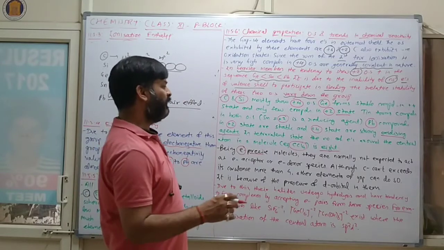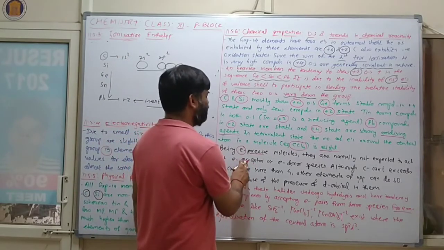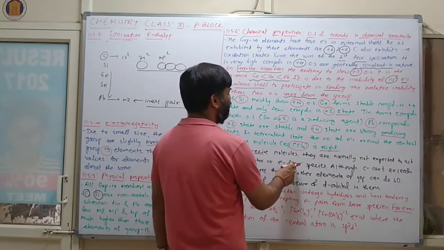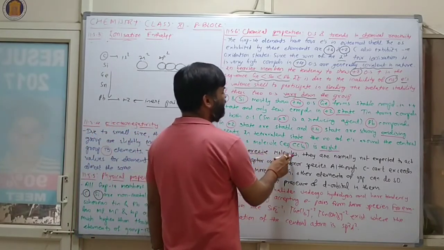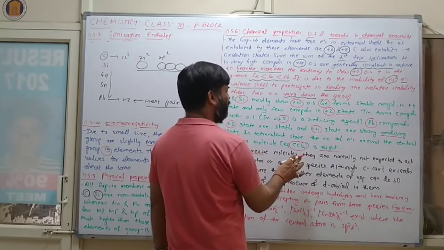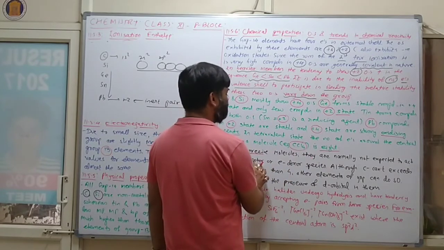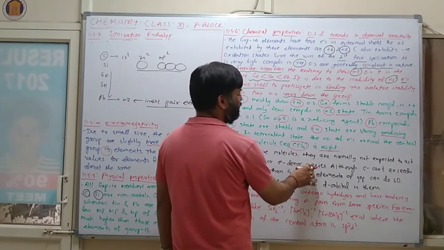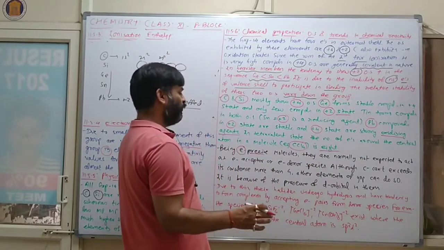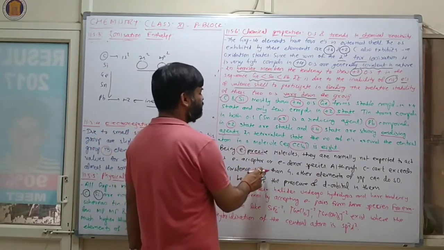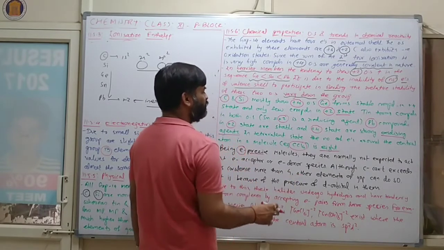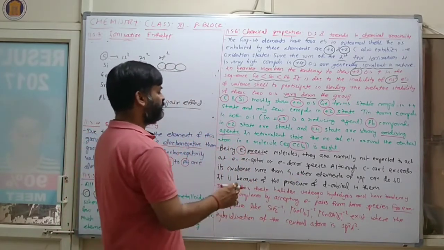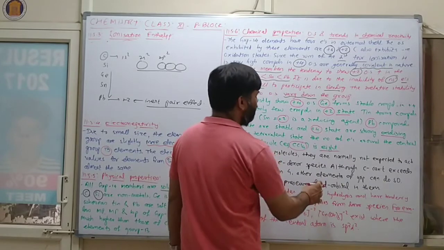They are normally not expected to act as electron acceptor or electron donor species. Although carbon cannot exceed its covalence of 4, other elements of the group can do so. It is because of the presence of d orbitals in them.